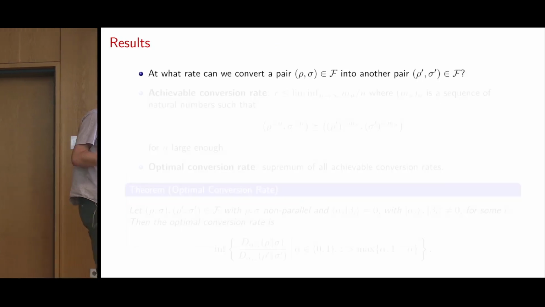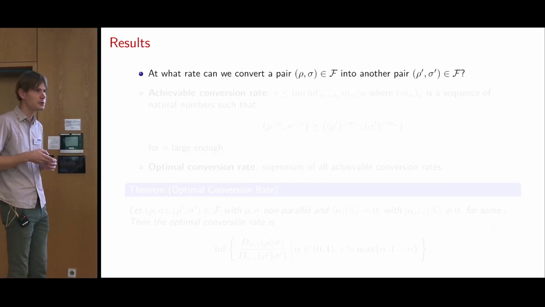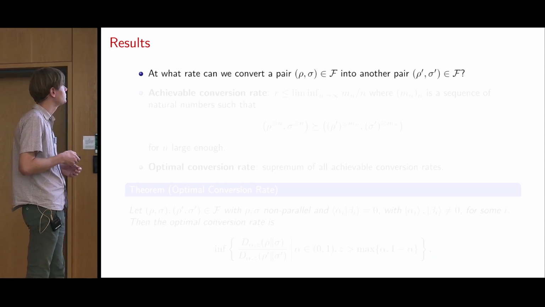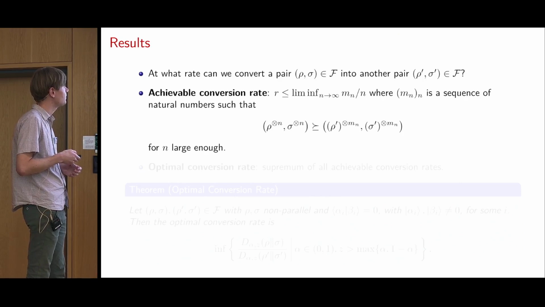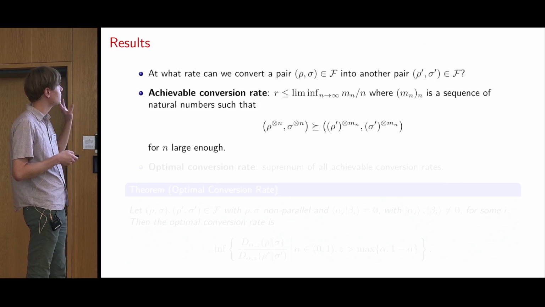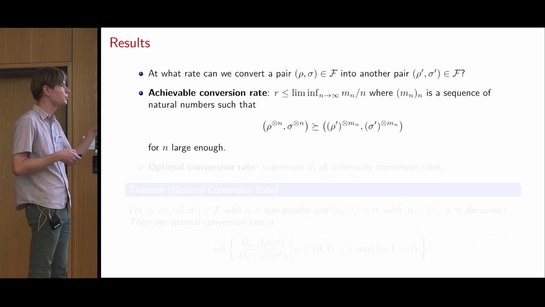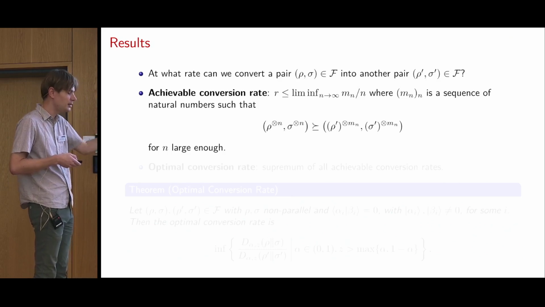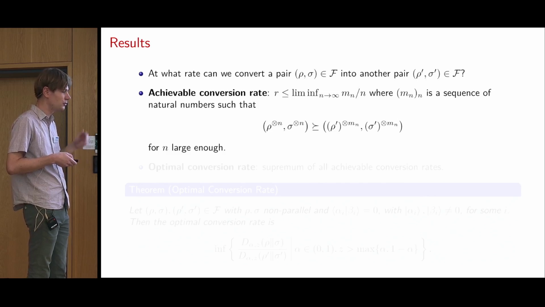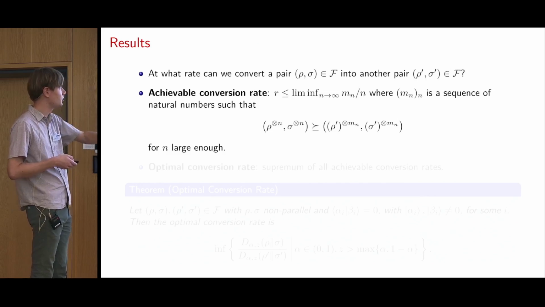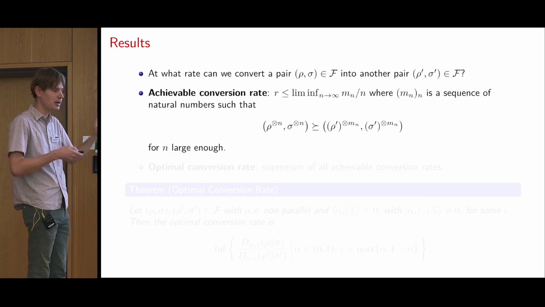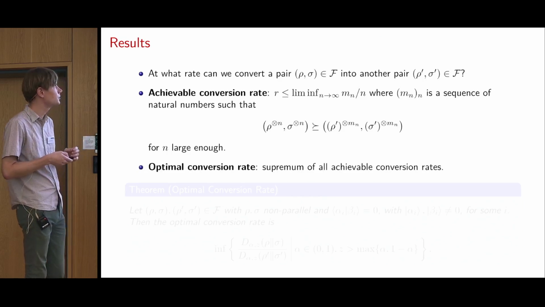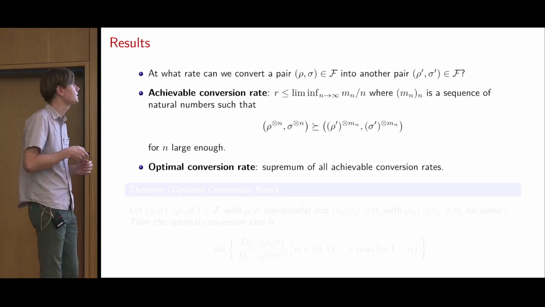Okay, so our results actually allow us to write down the rate at which we can convert one pair into another pair. What I mean by a rate is, I will define it. We first define this achievable conversion rate, which is a real number r, such that for n large enough, you are able to convert your input pair to your output pair at a rate that is at least as big as r. And then the optimal conversion rate will be the supremum of all such achievable rates.